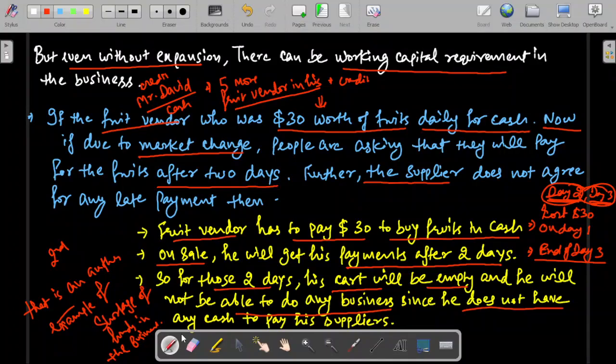There are two more ways to think about it, which are more in depth about the working capital requirement. I will be talking about that in the next video itself.